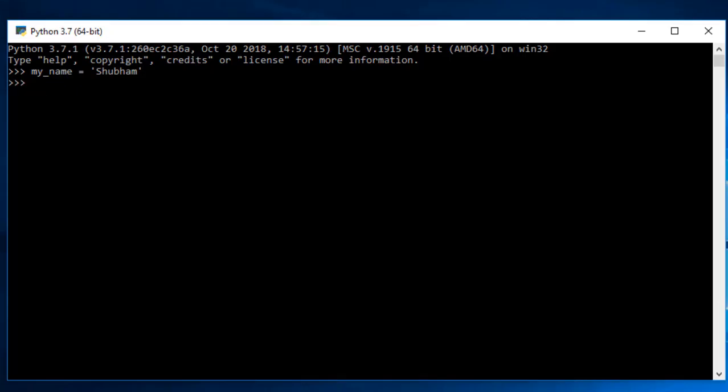And if I try to print it out simply, suppose I type my name, you can see the string got printed. And if I try to do the same using double quotation marks, that is also valid. So if I do it again, here you can see it gave us the result. My major aim was to make you understand you can use either double quotation marks or single quotation marks. But make sure you make a habit. If you are using single quotation marks, make sure you use them at all the places. And if you are making your habit double quotation marks, try to use them at all the places.